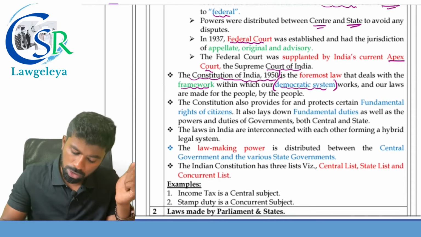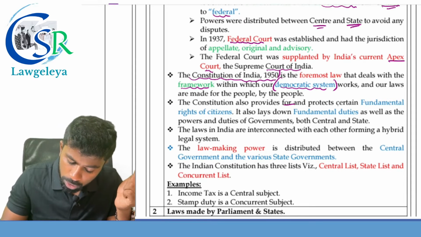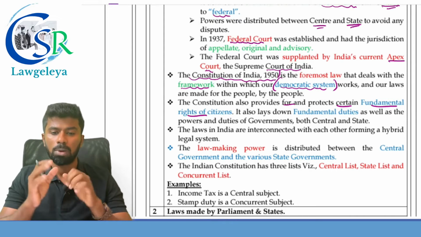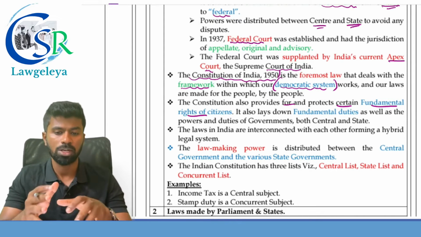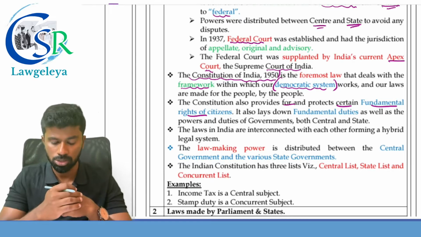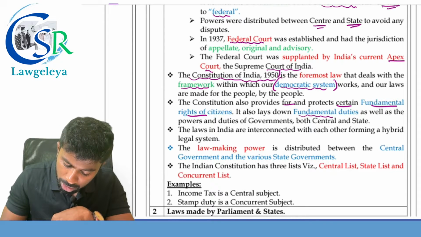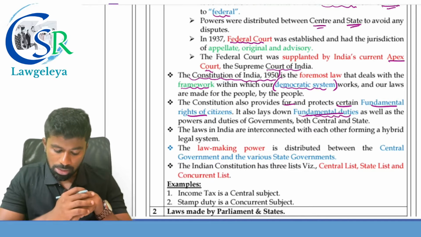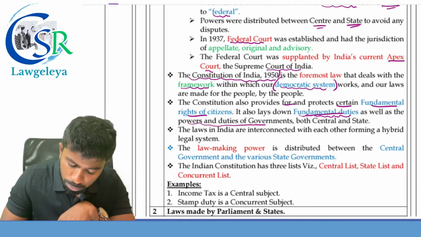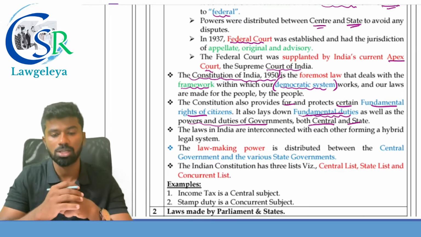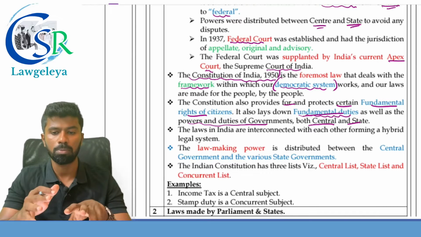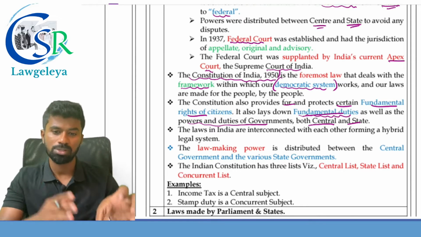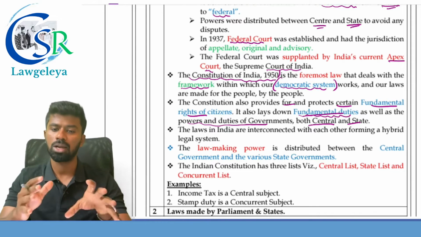Next one, the Constitution also provides for and protects certain fundamental rights. Important. So Part 3 of the Constitution of India provides what? The fundamental rights to the citizens. It also provides what? Fundamental duties, as well as the powers and duties of whom? The governments, both central as well as the states. So the Constitution of India provides fundamental rights, fundamental duties, as well as the powers and duties of the government, both central as well as the state.